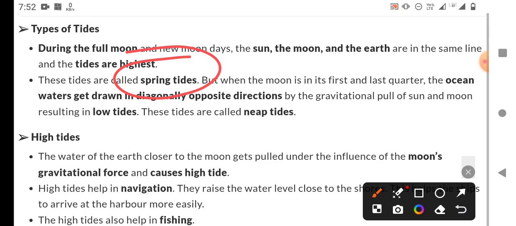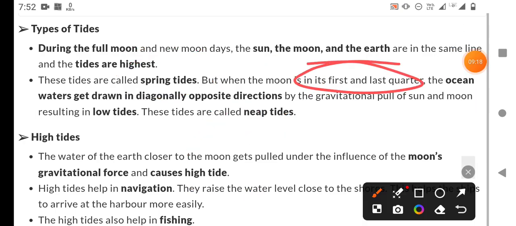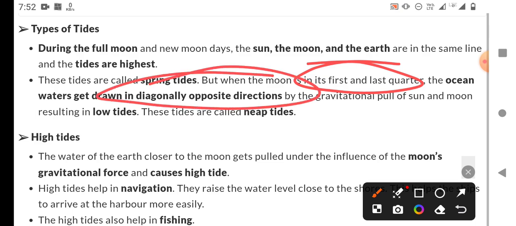But when the moon is in its first and last quarter, like a crescent moon, the ocean waters get drawn in diagonally opposite directions by the gravitational pull of the sun and the moon, resulting in low tides. These tides are called neap tides.